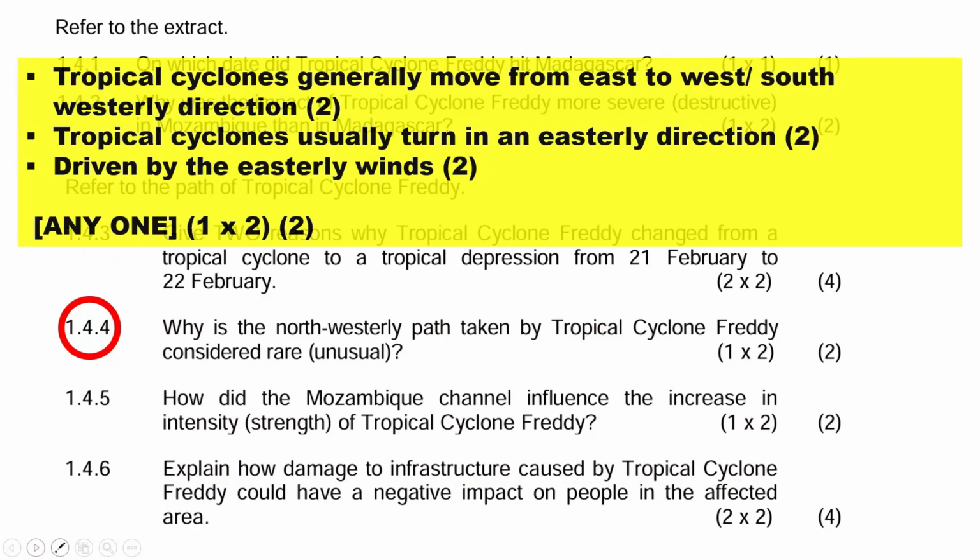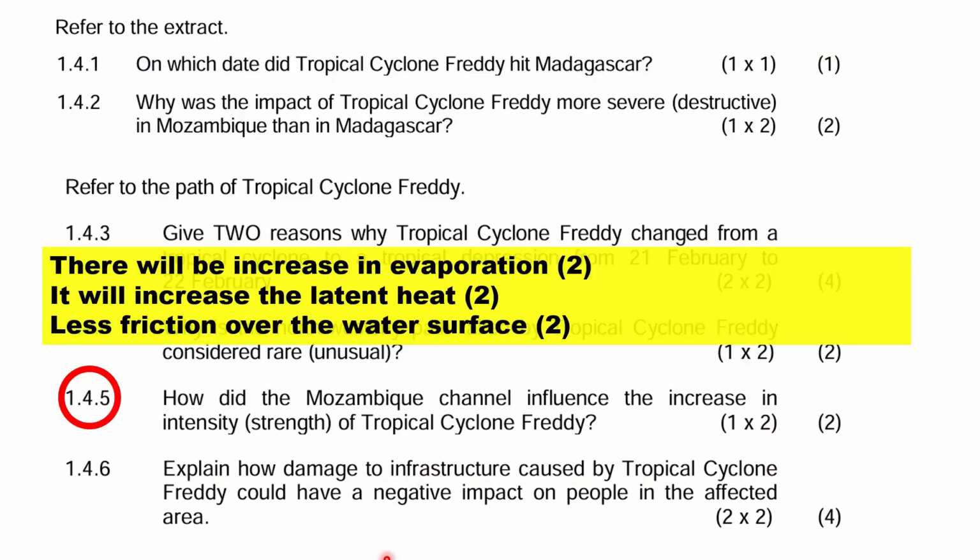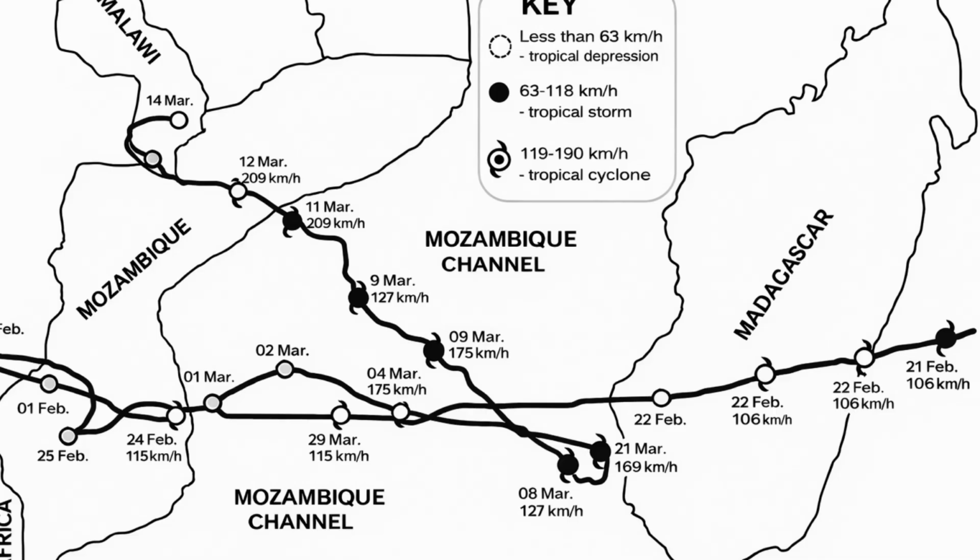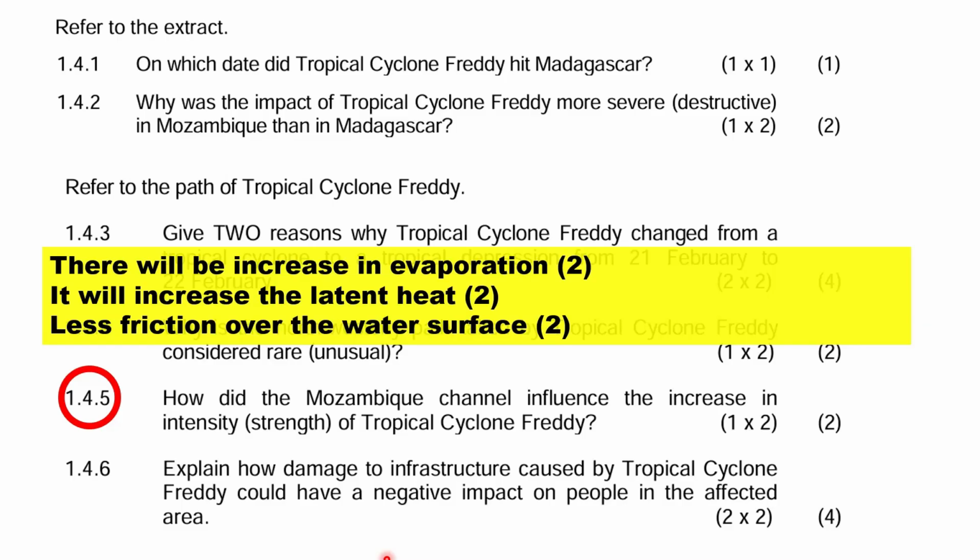The next question asks how the Mozambique Channel influenced the increase in intensity of tropical cyclone Freddy. The Mozambique Channel has very warm water and less friction than the land. This caused increased evaporation, more latent heat energy, and strengthening of the cyclone.